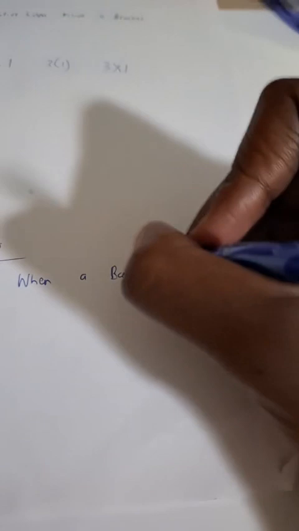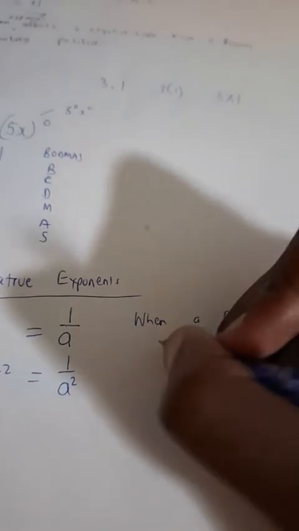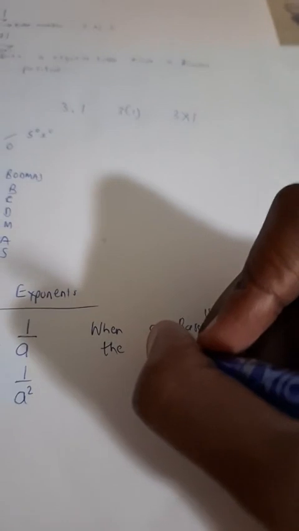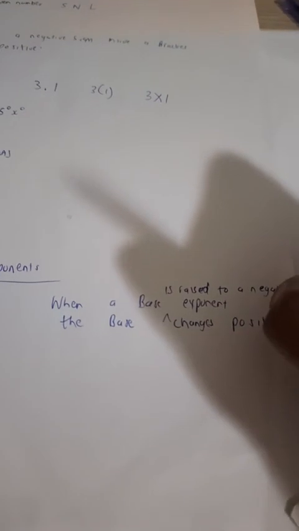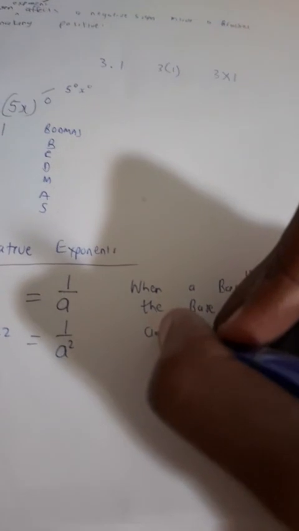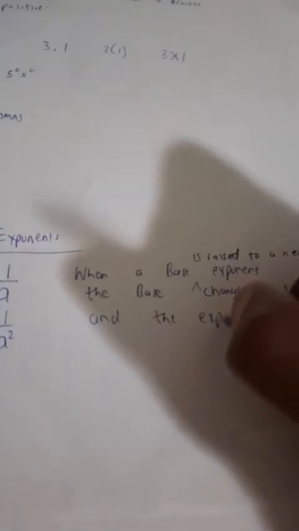When a base is raised to a negative exponent, the base changes position and the exponent changes sign.